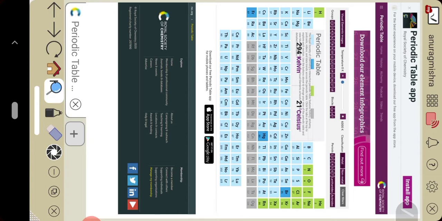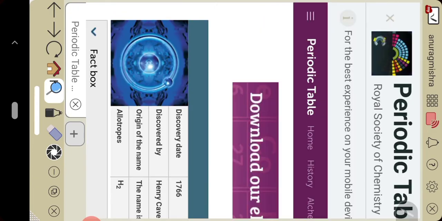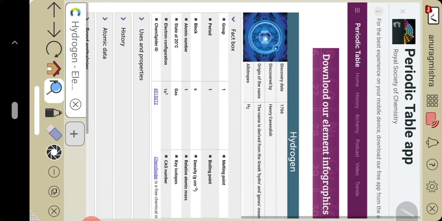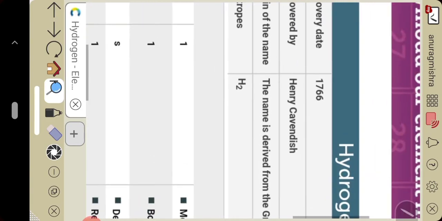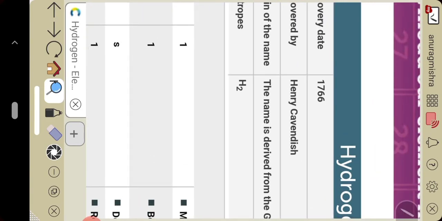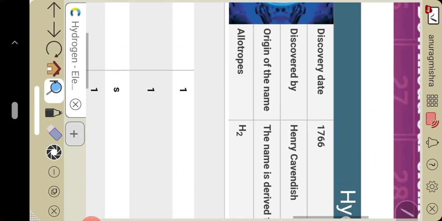If we talk about hydrogen, we all know it is given here in the periodic table. I am showing you the periodic table. Hydrogen was discovered by scientist Henry Cavendish. In which year was it discovered?